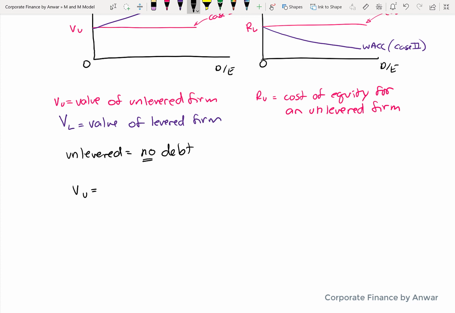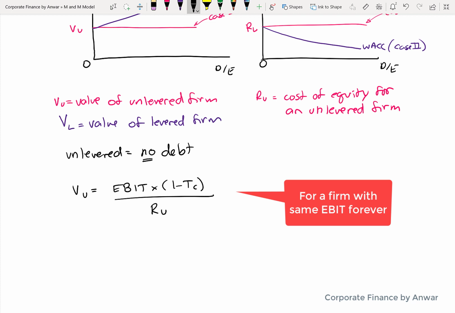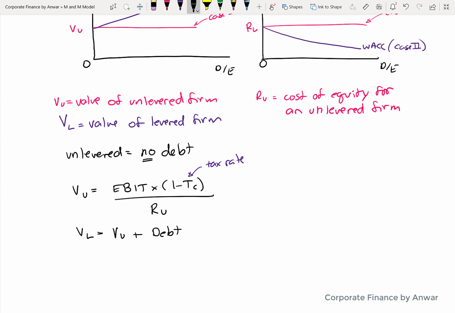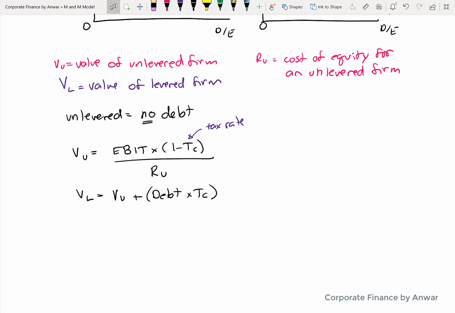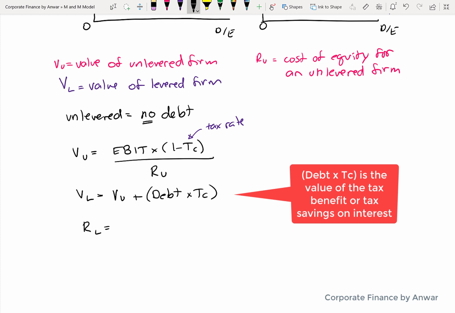There are a couple of formulas in this case that we didn't have last time, and I'm going to write out all the formulas and we'll do a calculation with them in the next tutorial. The first one is that the value of an unlevered company is equal to EBIT times 1 minus the tax rate, divided by the unlevered cost of equity. In this case, EBIT is assumed to be a perpetual EBIT forever. It's the same income that it's going to earn forever. It's a perpetuity. Once you add debt, the value will go up to VL equals VU plus debt times the tax rate, which is the tax shield. That's the tax benefit you get.